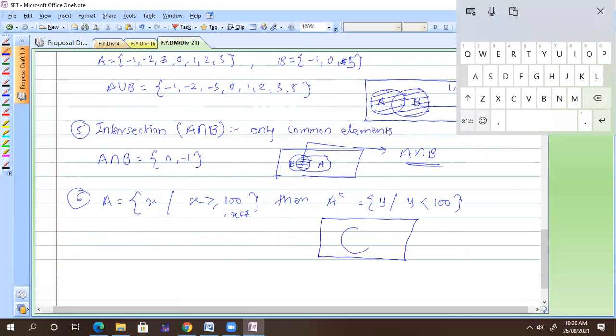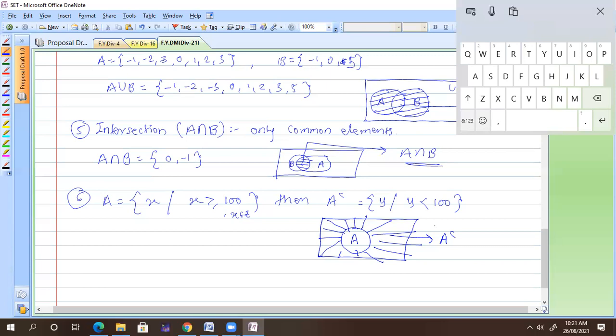While talking about a Venn diagram, suppose this is my A, then all the outside elements of A are nothing but your A complement. All outside elements. So these elements are A complement, outside of A. Means it is part of the universal set, but not part of the set A. Yes, absolutely. Clean and clear to everyone? Any doubts in that?